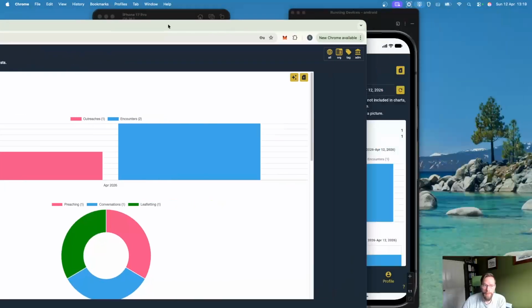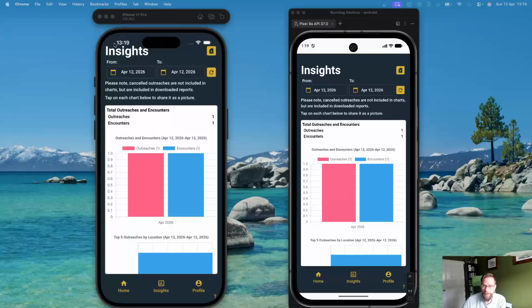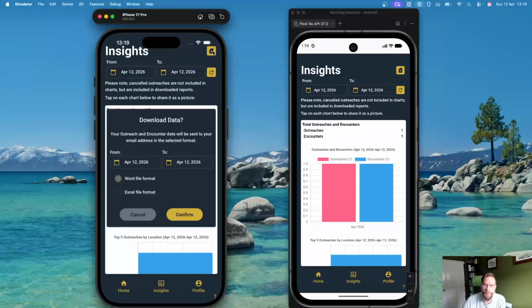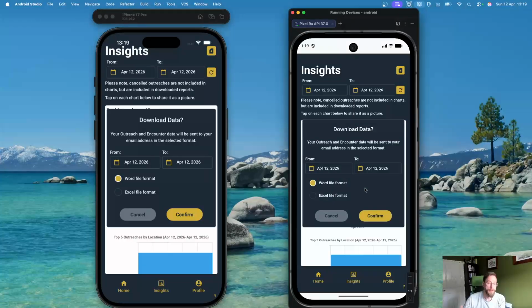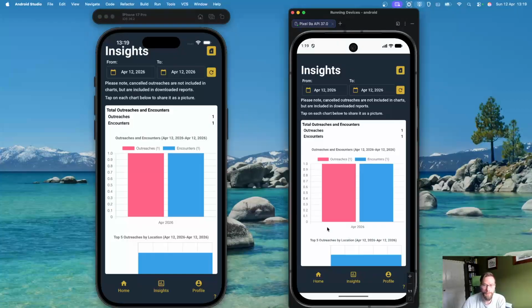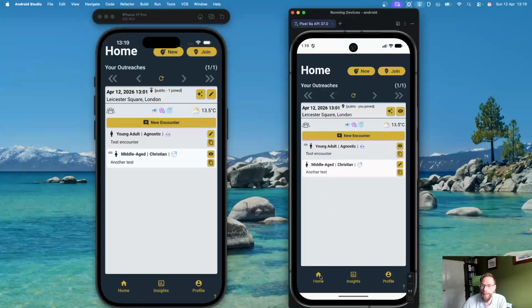Likewise, if I go back to the two evangelists, they likewise have the ability to export their data. That will be just the one outreach and one encounter that they'll see, basically their own information they're able to export. Hopefully that was useful. That shows you how public outreaches work, how one can create a public outreach, how someone can join a public outreach.